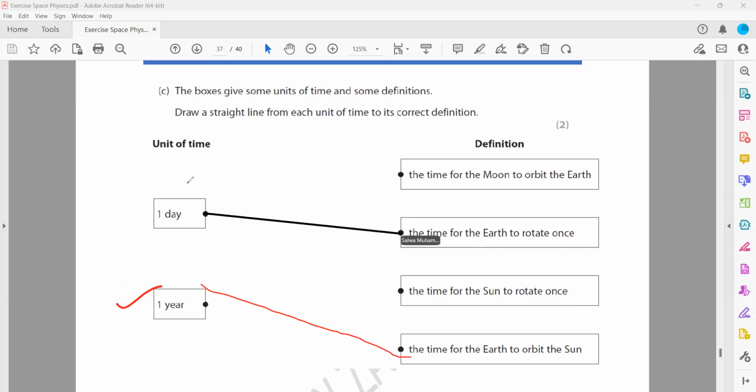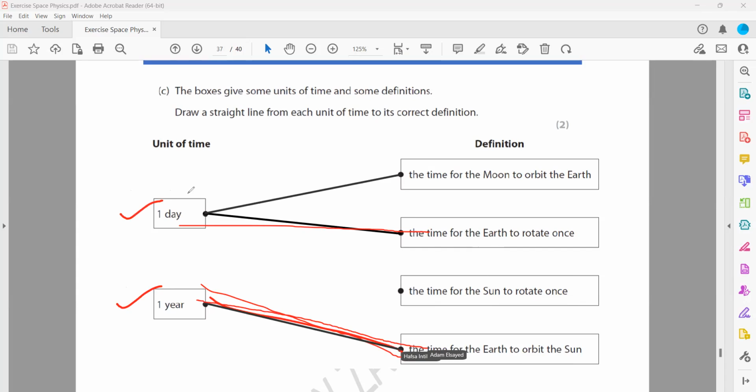What about 1 day? 1 day is the time for the Earth to rotate once. The time for the Moon to orbit the Earth refers to the time period of the Moon, which is about 27 to 28 days.